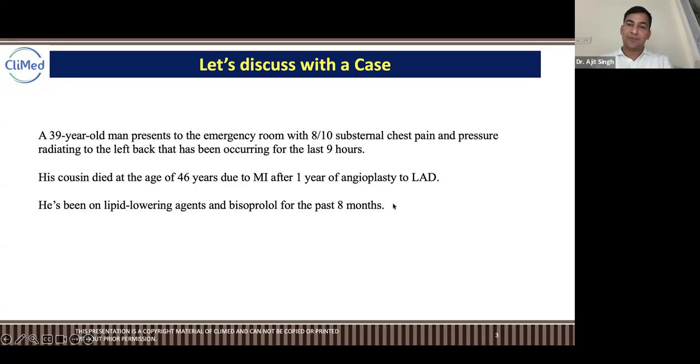Yes, guys. Okay. So we are having a case of a 39-year-old man presenting to the emergency room with 8 by 10 substernal chest pain and pressure radiating to the left back that has been occurring for the last 9 hours. His cousin died at the age of 46 due to MI after 1 year of angioplasty to LAD. And this guy has been on lipid lowering agents and bisoprolol for the past 8 months. So can someone tell me what could be the provisional diagnosis for this patient?